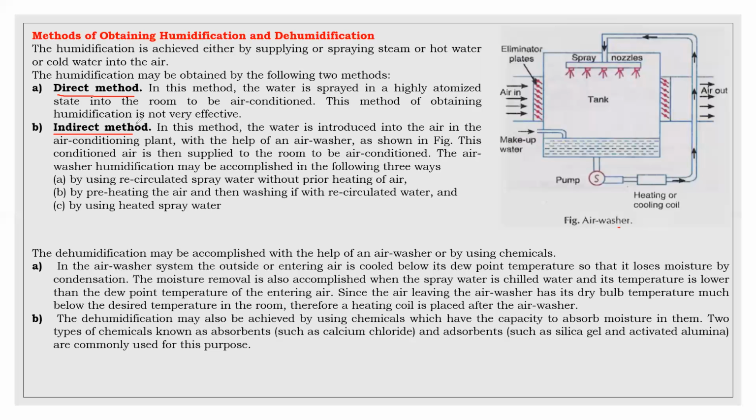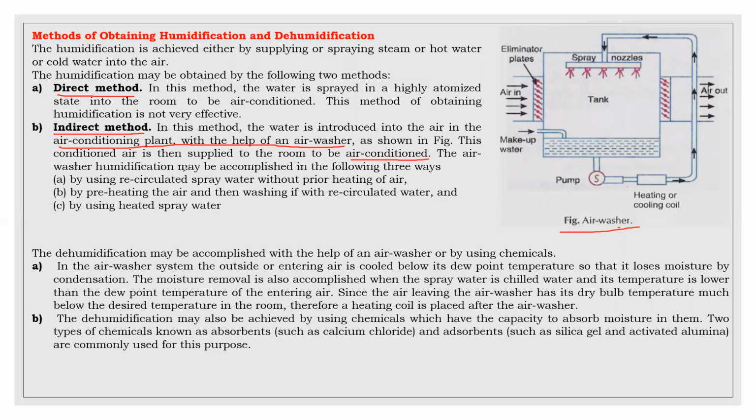This method of obtaining humidification is not very effective. In order to get an effective one, we will go for the indirect method. In this method, water is introduced into the air in an air conditioning plant with the help of an air washer. This is nothing but the air washer, as shown in the figure. This conditioned air is then supplied to the room to be air conditioned.